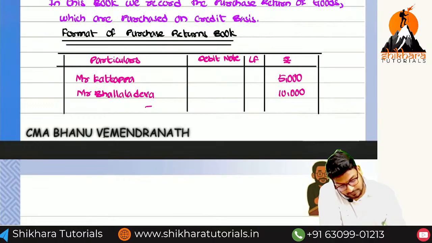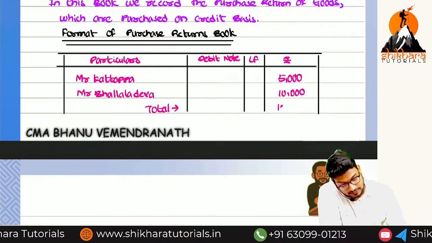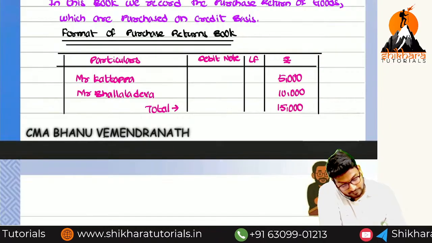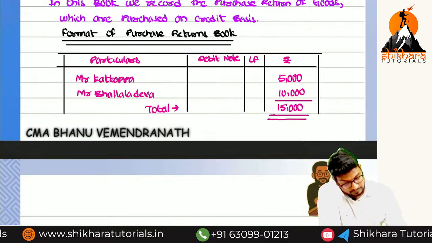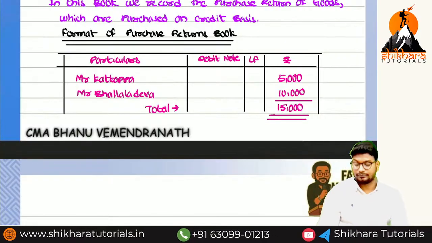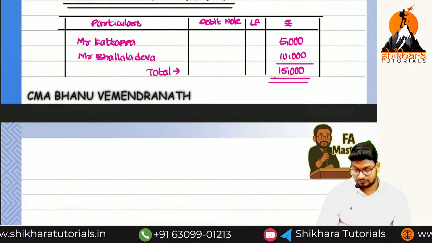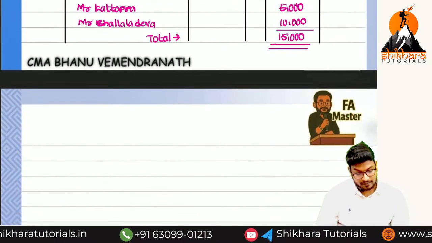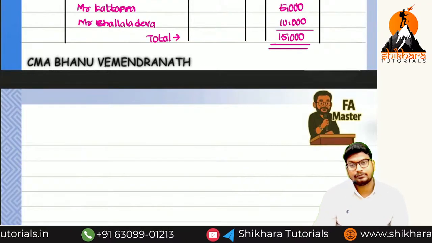What is the total? The total is equal to 15,000. Okay guys. So the total of this 15,000 we have to transfer to which account?